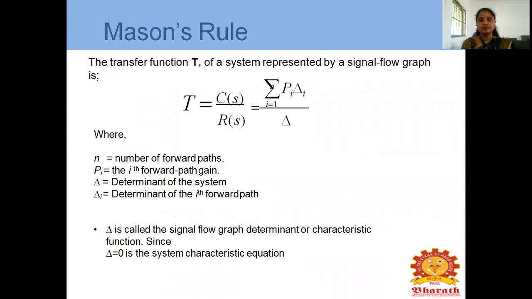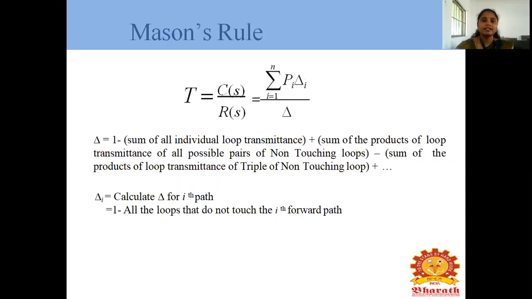Pi is the forward path gain. Delta is the determinant of the system. Delta i is the determinant of the i-th forward path. What is meant by delta? Delta is called the signal flow graph determinant or characteristic function. Delta equal to 0 is the system's characteristic equation. Next, how to calculate it? This is also Mason's formula, C(s) divided by R(s), summation of Pi delta i divided by delta.